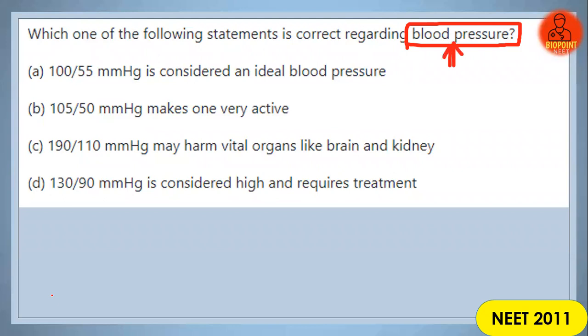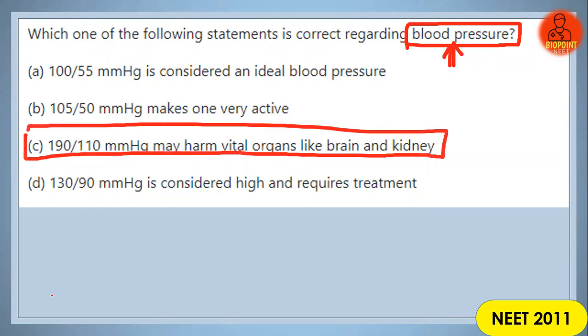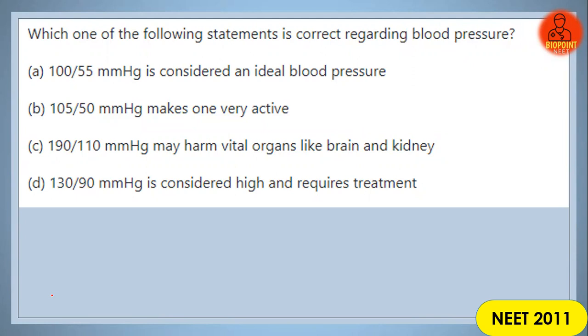The correct answer for the question is option C. 190/110 mm of Hg may harm the vital organs such as the brain and kidney tremendously. Clear? It might lead to many vital damages inside our body. 190/110 is a very high blood pressure, right? So that might harm the vital internal organs.